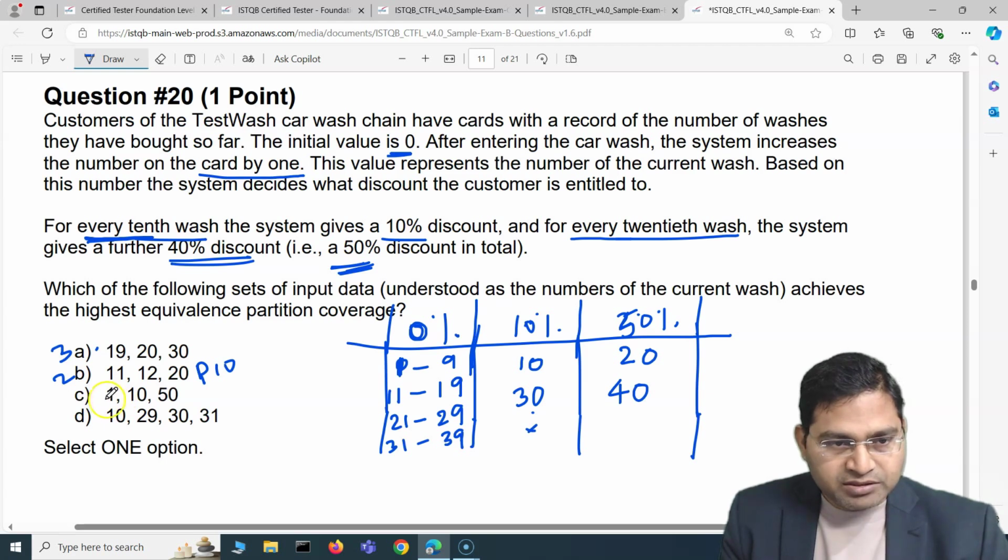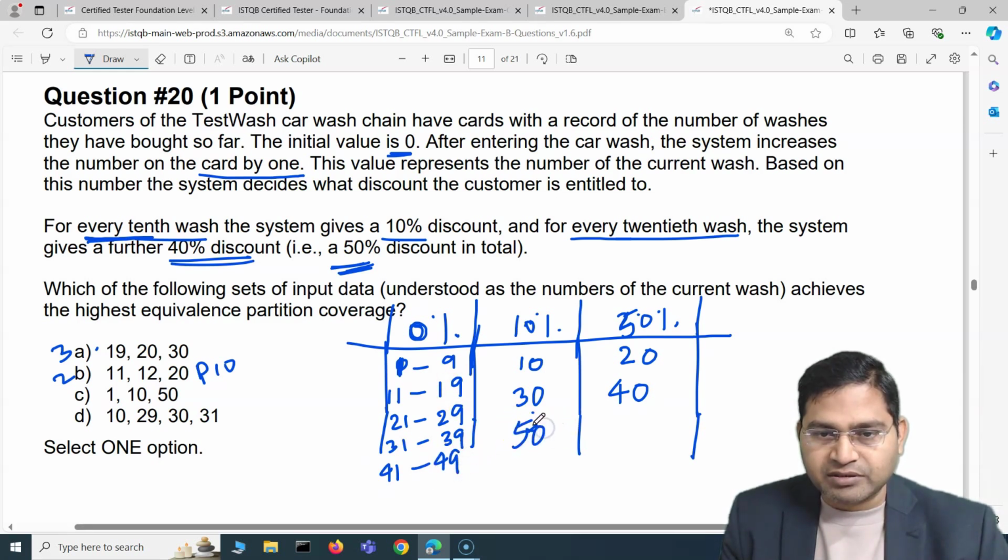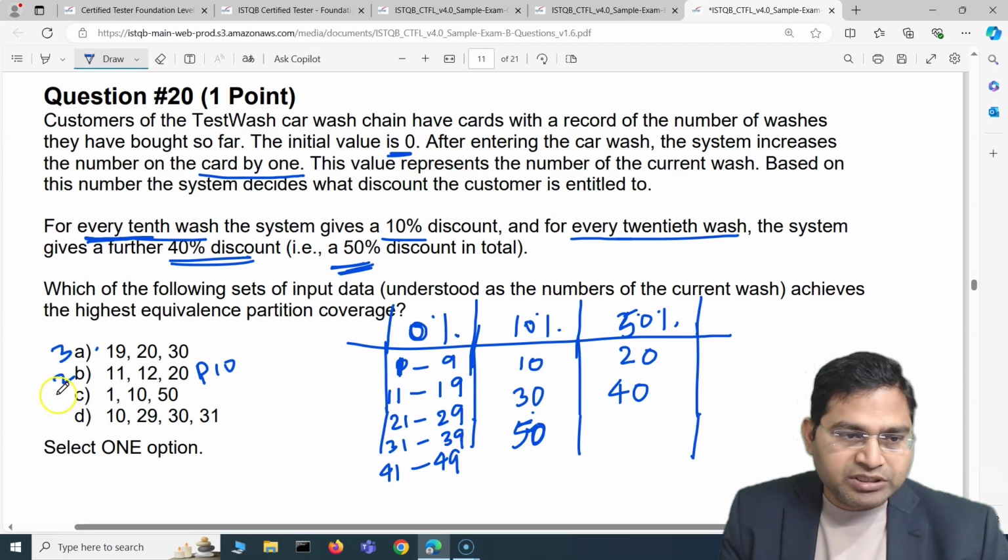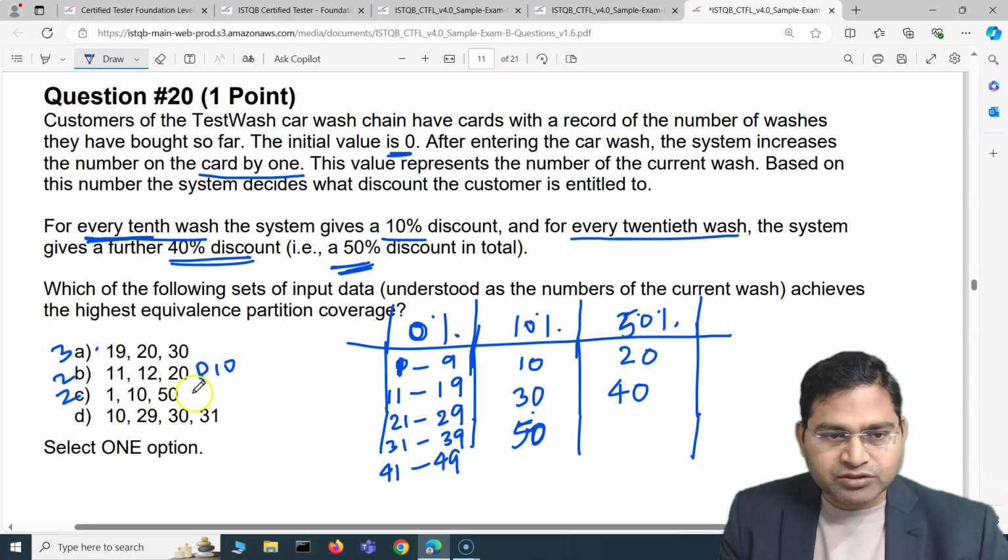Now going to option C: 1, 10 and 50. So 1 is here, 10 is covering this, okay? And then again 50, where will 50 come? So 1 will come here, 10 will come here, 39, and then 40 will be here. So 40, and then 41 to 49 will be again 0, and then 50 will be again 10% because it's every 10th wash, right? So 1 is covering 0%, 10 is covering 10%, and 50 is again covering 10%. So this is also covering only 2 partitions, right? It's not covering the 50% partition.